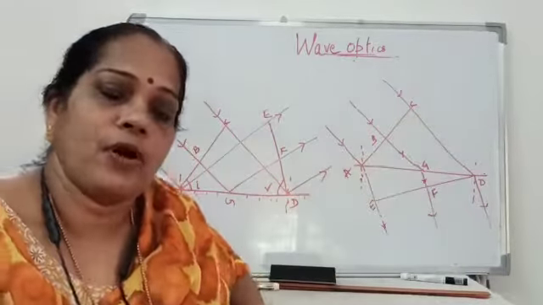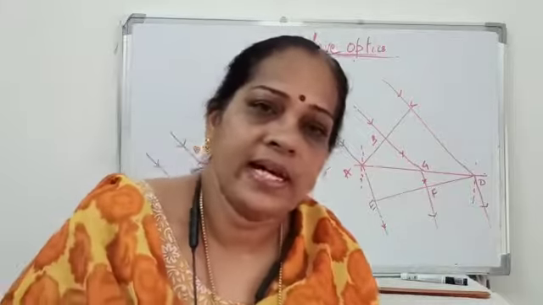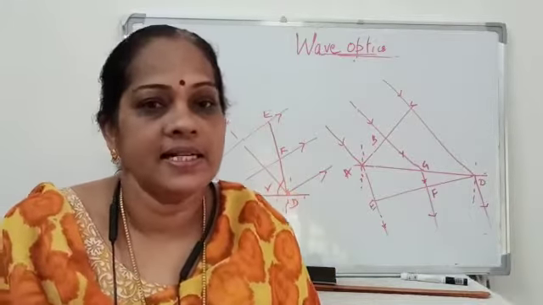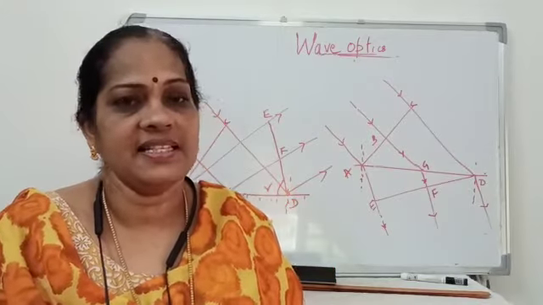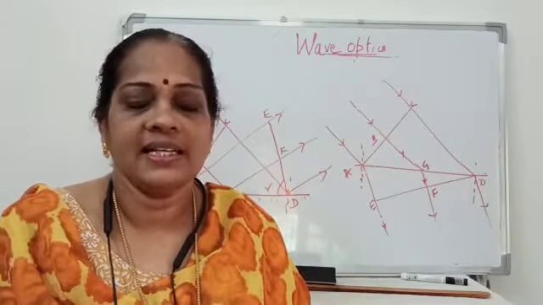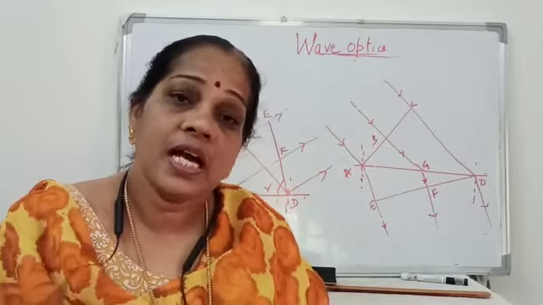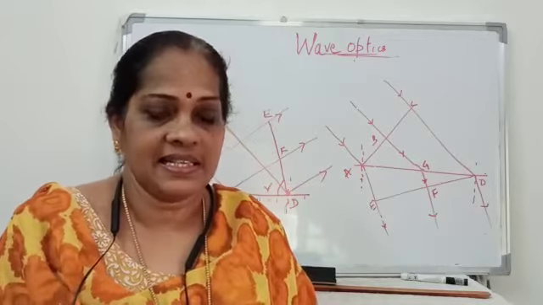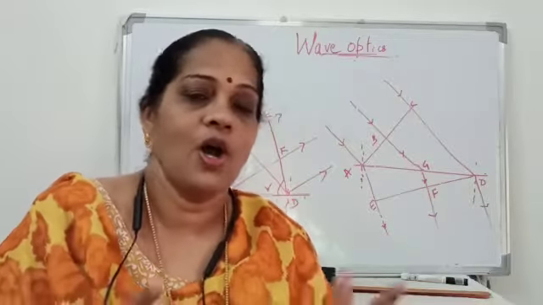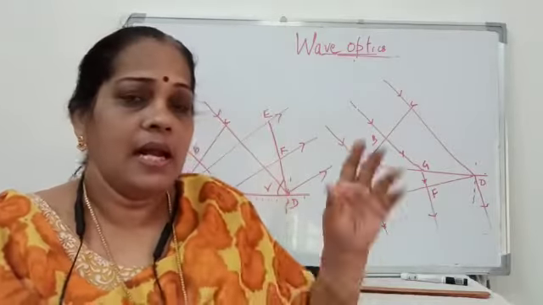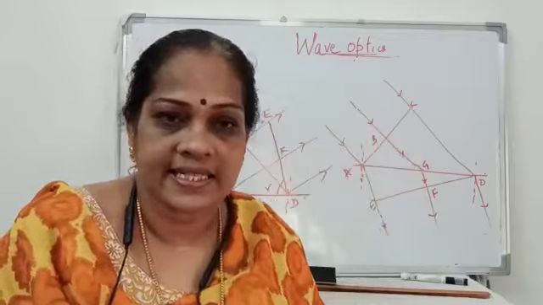Now the next important thing I wanted to say is that whether it is reflection or refraction, the frequency of light always remains the same. So why do you say that the frequency remains the same? It is because the time remains the same, and since frequency is a function of time, it also remains the same. Let us prove that in both these cases.